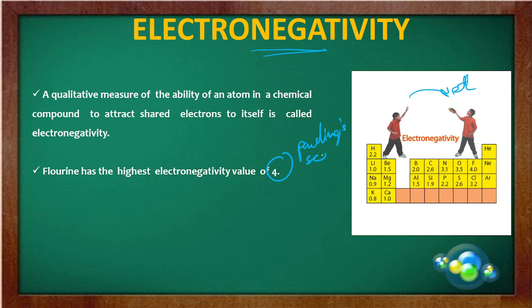This is beyond your scope now, but since the value was written, I am telling you this is measured with the help of Pauling's scale. Now, fluorine has the highest electronegativity of all the elements present in the periodic table. Fluorine has the highest electronegativity. It is the most electronegative element, as I said.